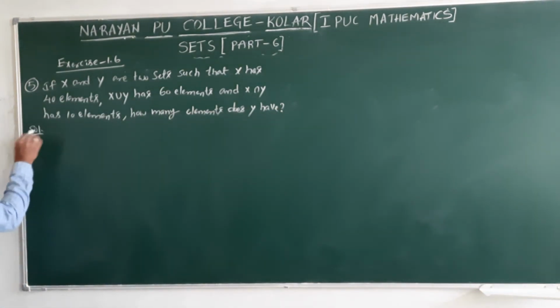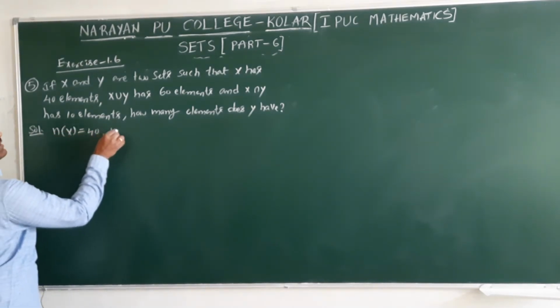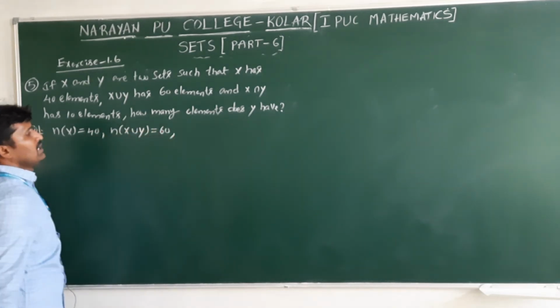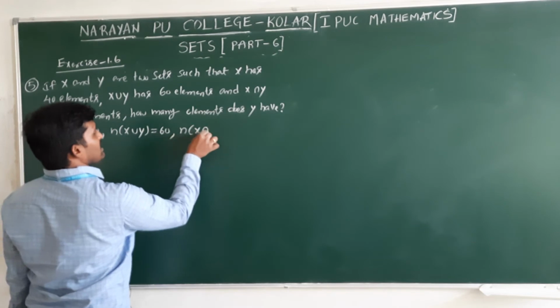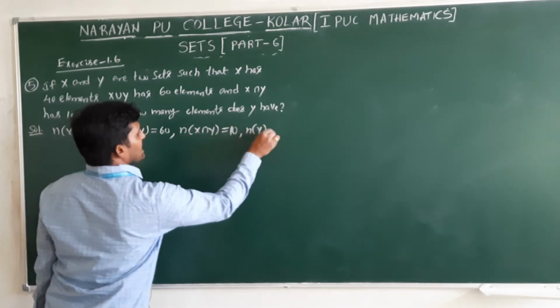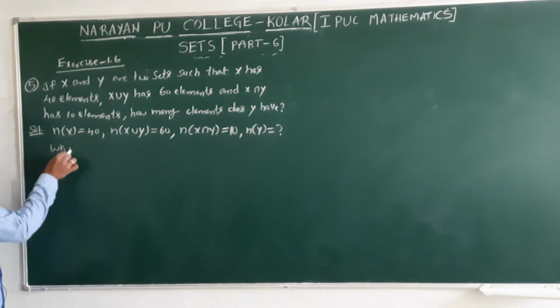Come to the solution. X has how many elements? 40 elements. N of X is 40. N of X union Y is 60. N of X intersection Y is 10. We need to find N of Y. We know the formula already.